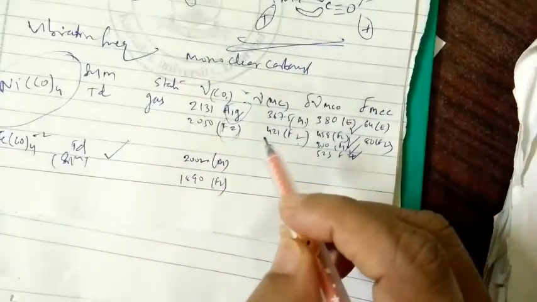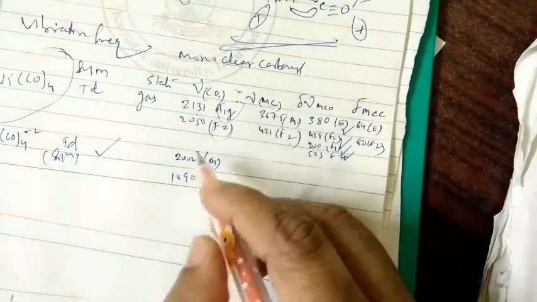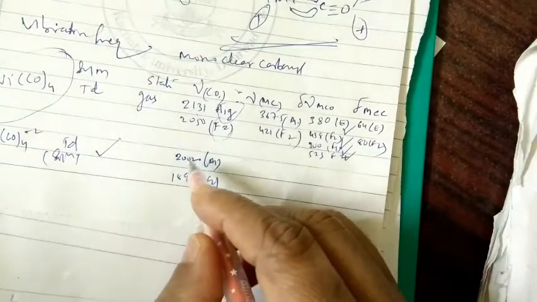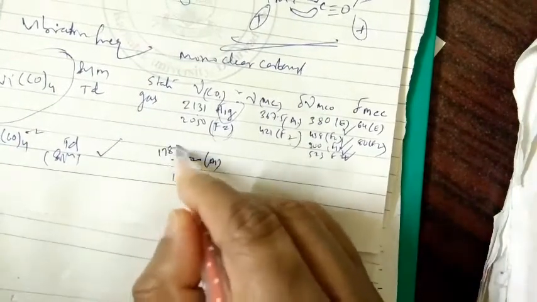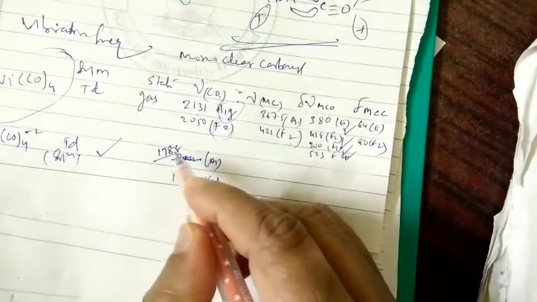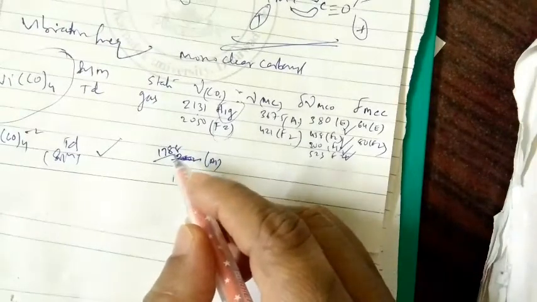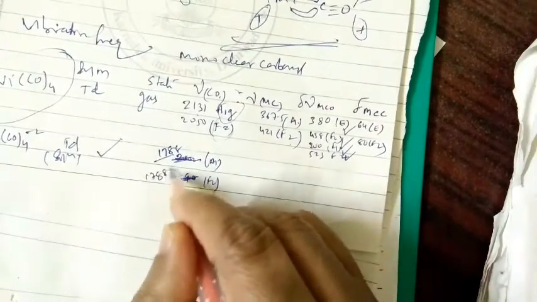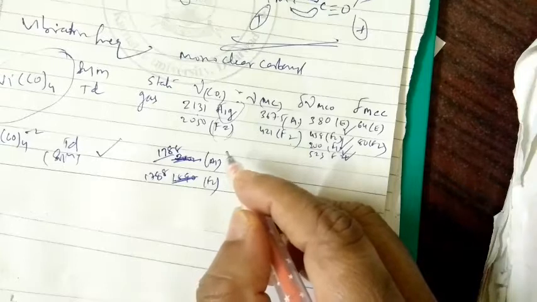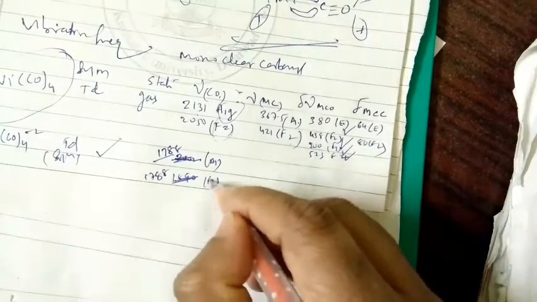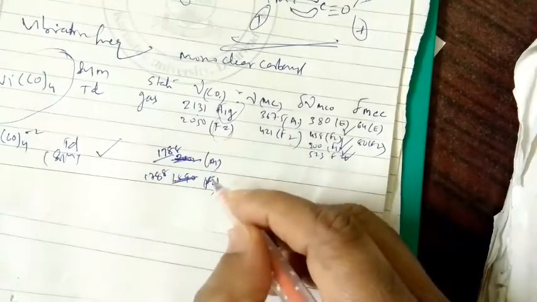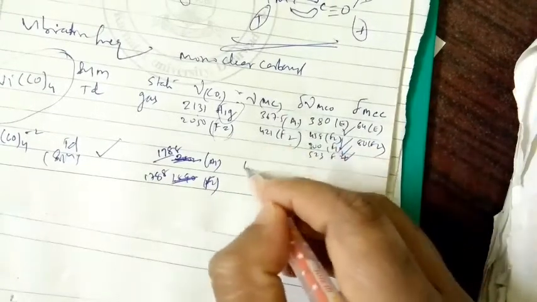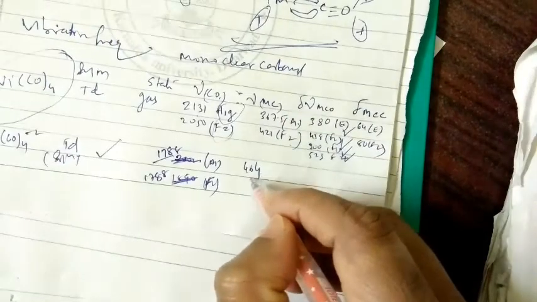Similarly, if you go for iron tetracarbonyl, the 2000 region solution shows 1788 per centimeter, almost 1788 per centimeter, and that is of A1 and F2. This is F2, correct, A1 and F2. And if you see the metal to carbonyl, so 464 per centimeter, and 644